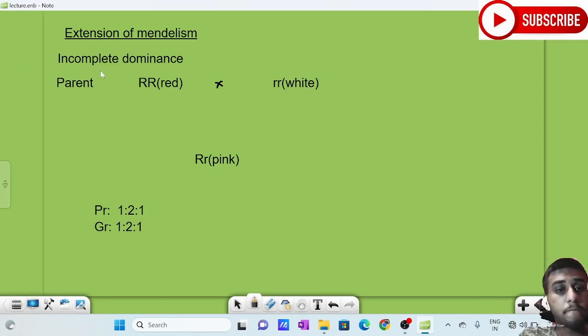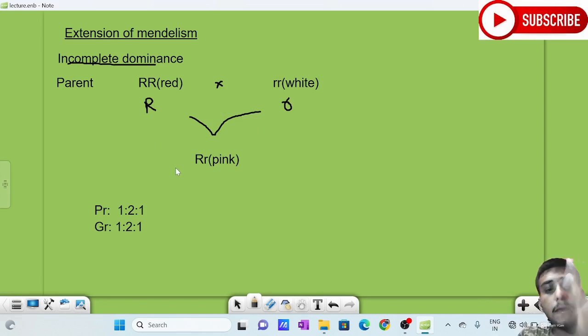So in a cross, I took a red homozygous plant and also a white homozygous plant. The character is color, red and white. So I have done a cross between red and white. Here the gamete will be R. I think there is no need to write it every time, you know it. So if I cross it, the gamete fuses, sorry, the zygote is Rr. Or the plant is Rr.